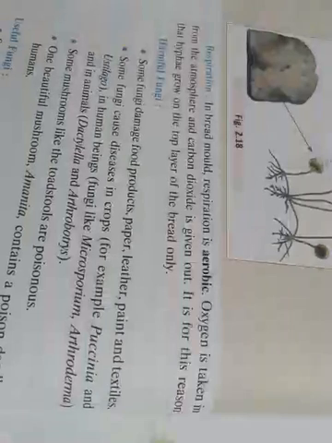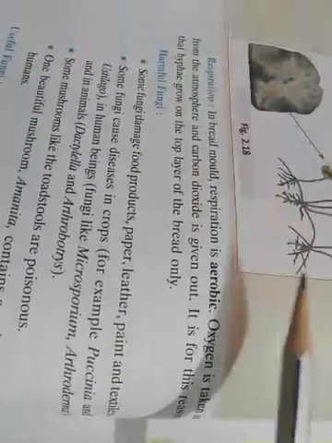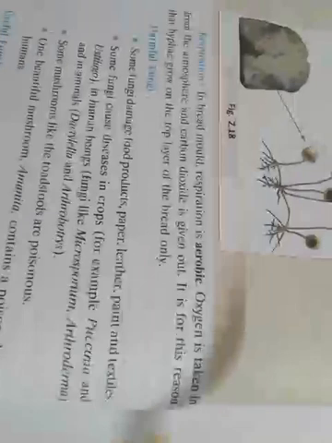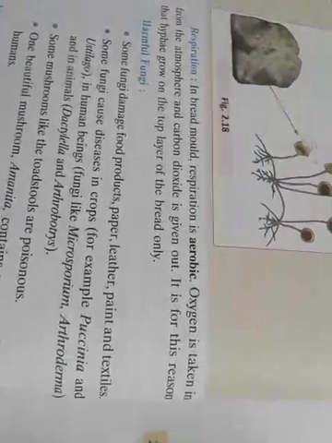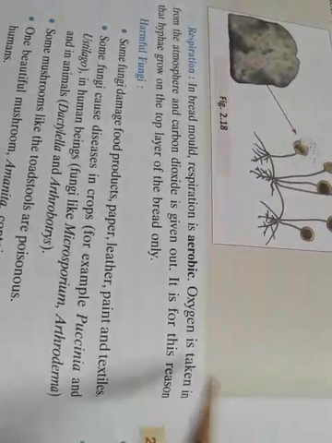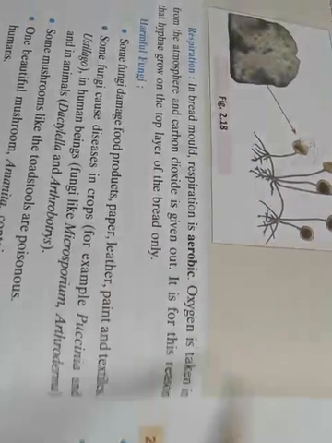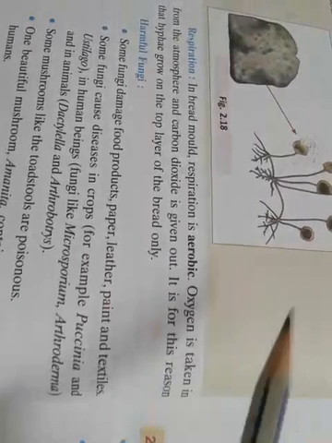For respiration, again like amoeba, respiration is needed, and it is aerobic respiration. Aerobic respiration means respiration where oxygen is required, oxygen is taken from the atmosphere, and carbon dioxide is given out, like human beings. That is the reason the hyphae grow on the top layer of the bread.